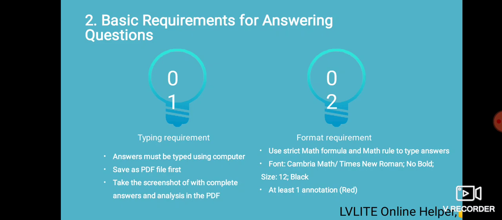Format requirement: use strict math formulas. Since it is a maths question, you have to use maths formulas and write them in the correct way. And one annotation you can provide. Annotation means one piece of bracketed information you can provide.